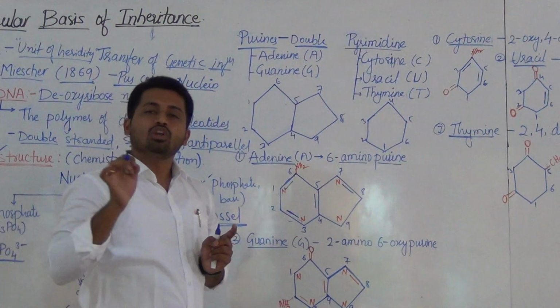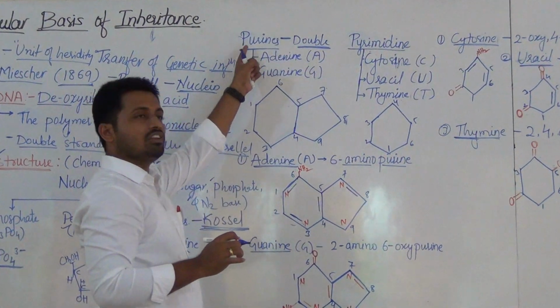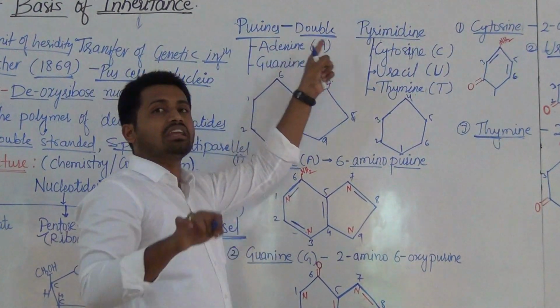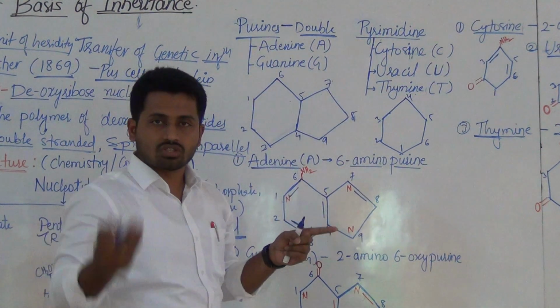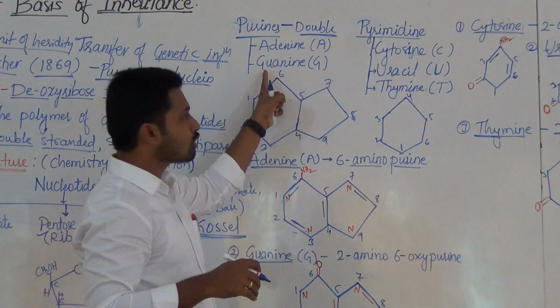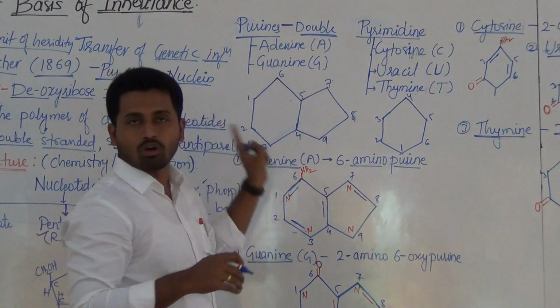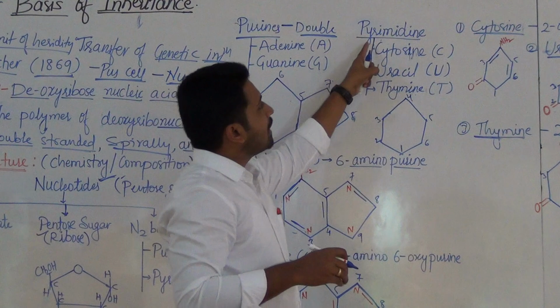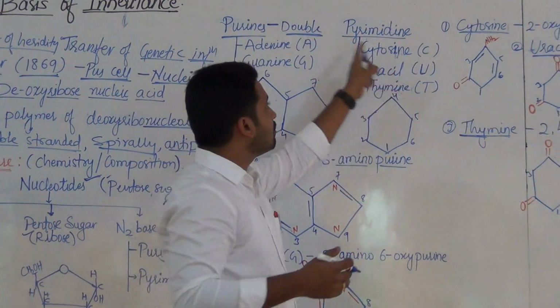Purine definition: double ringed heterocyclic structures, again of two types, adenine and guanine. Next, pyrimidine. The next type of nitrogen base is pyrimidine.